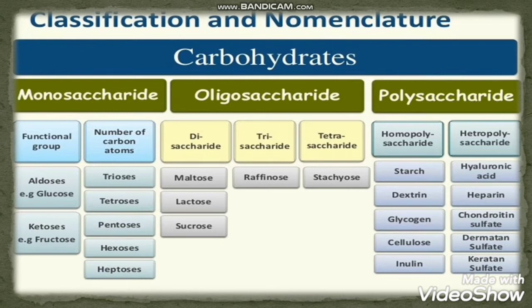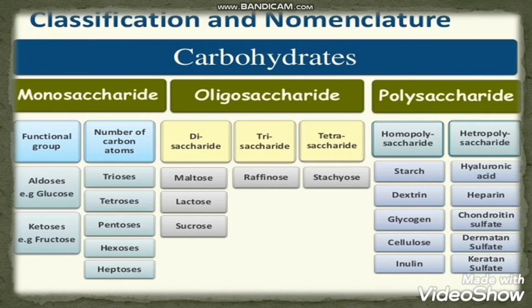For example, if the aldehyde group is present, then it is said to be an aldose sugar. For example, glucose, in which the aldehyde group is present. And if the ketone group is present, that is if the molecule has a C double bond O group, then it is said to be a ketose sugar. The example is fructose. Fructose is generally present in fruits.